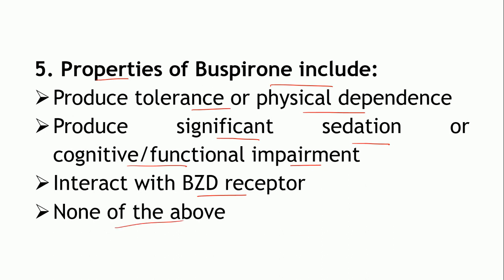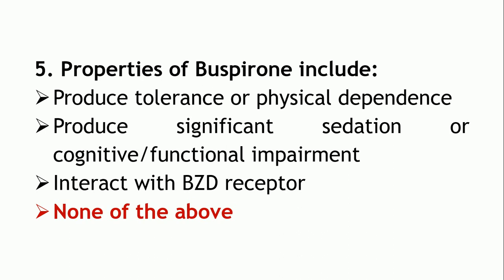Okay. So, in the introduction to the buspirone we have seen that it does not produce any tolerance or physical dependence, neither it produces the sedation or any kind of cognitive or functional impairment. It is also not interacting with the BZD receptors. So, the correct answer is none of the above.